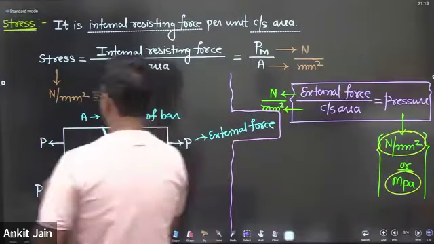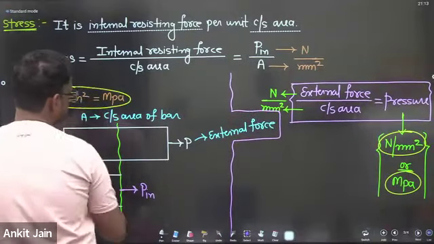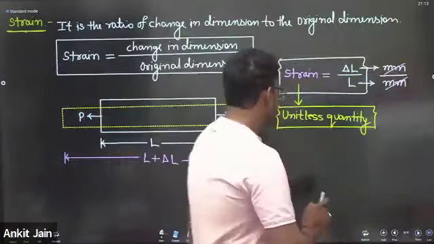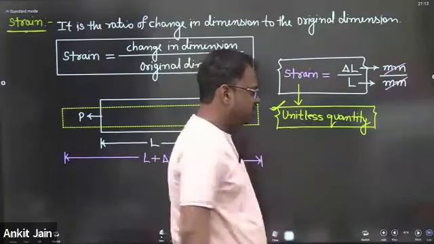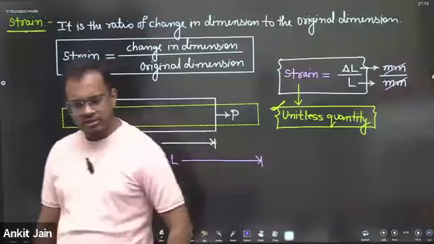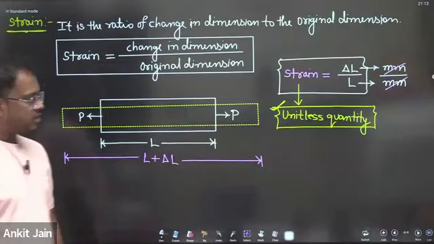Strain is a unitless quantity, my dear friends. The unit of stress is Newton per mm square or megapascal. The unit of pressure is also Newton per mm square or megapascal, but the unit of strain is unitless. That means there is no unit of strain.